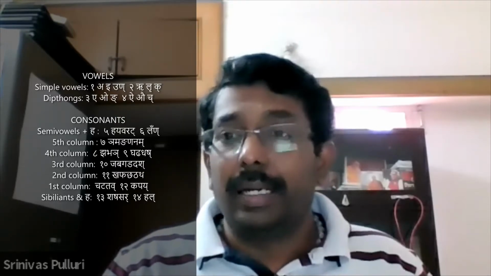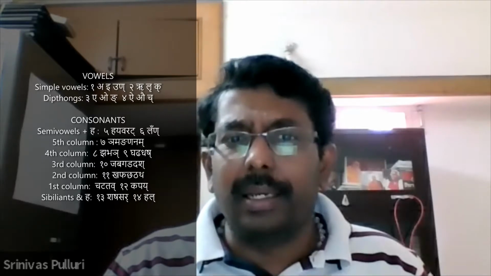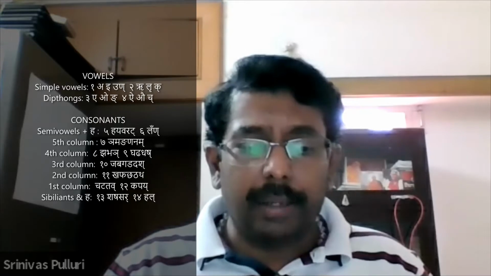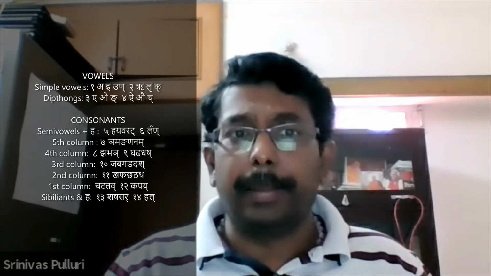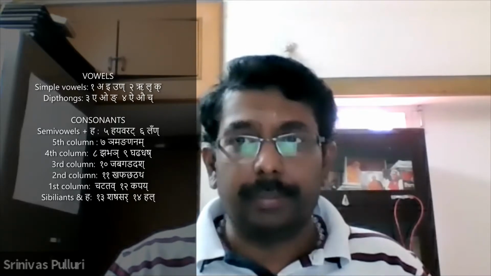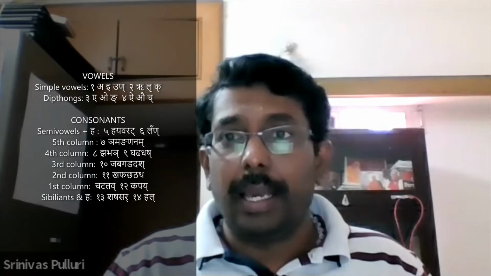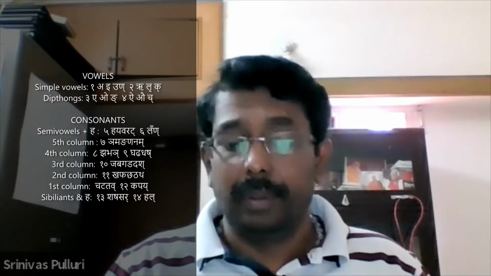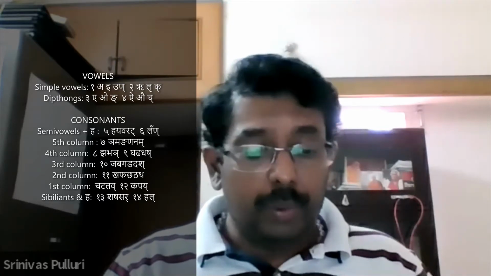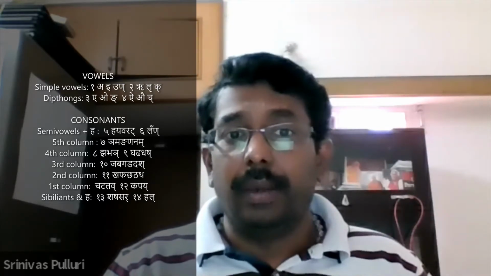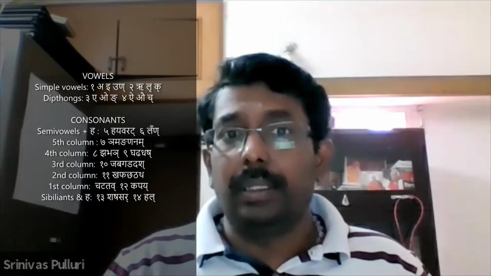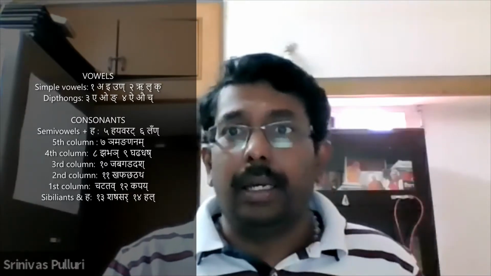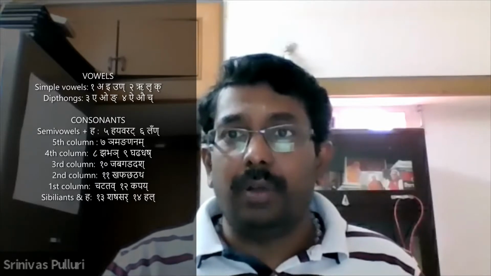That is a technical name. Then look at Hayavarat and Lan, the 5th and 6th sutras, which give the aspirate as well as semi-vowels. And from sutra number 7, if you remember our tables, the gutturals and palatals, all the 5 tables.